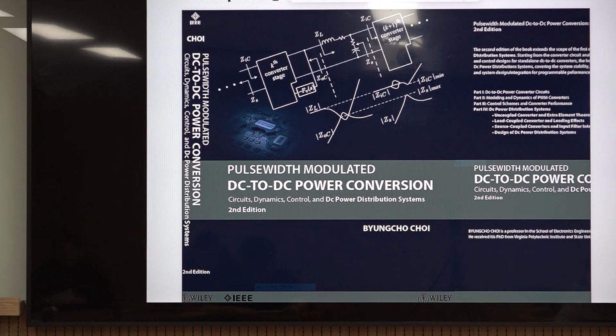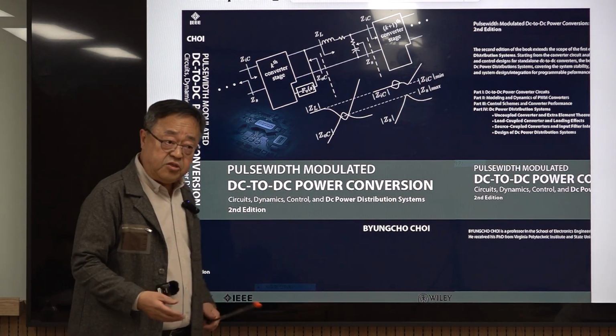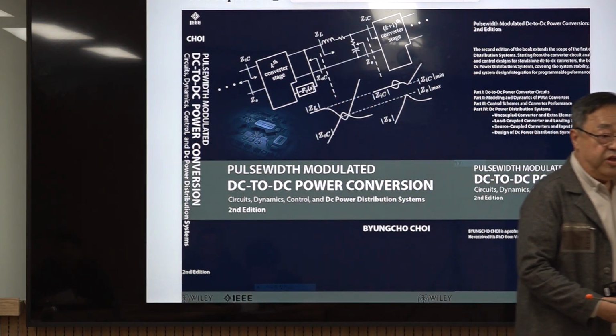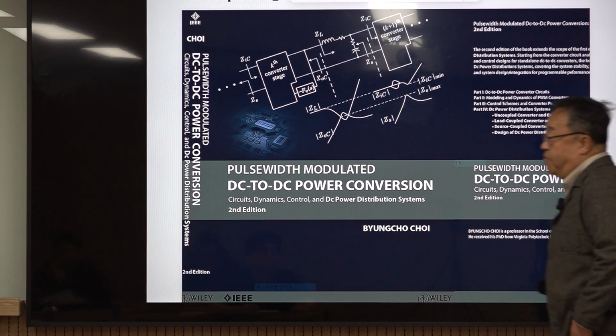About 1 year ago, I decided to open this YouTube channel in order to provide an online platform for learning power electronics for the students and the audience who are interested in power electronics, particularly in PWM DC-to-DC power converters and DC-to-DC power conversion systems.